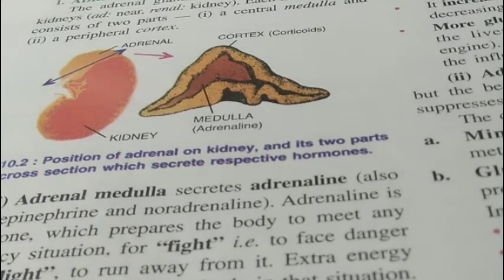The islets of Langerhans contain three kinds of cells known as beta, alpha and delta cells. The beta cells produce insulin hormone, the alpha cells produce glucagon hormone, and delta cells produce somatostatin hormone.